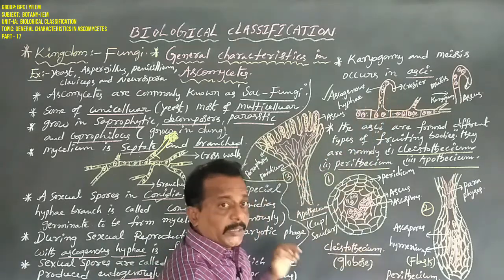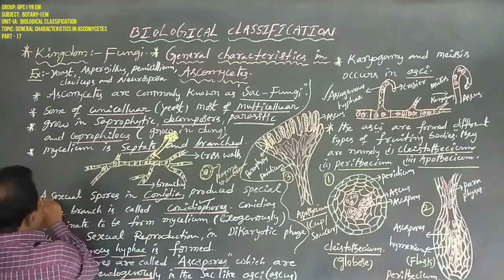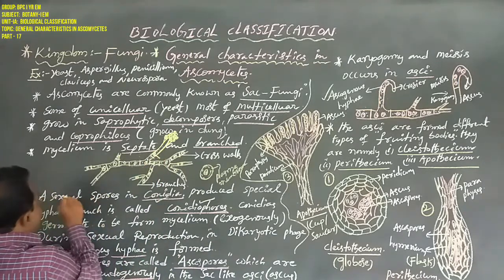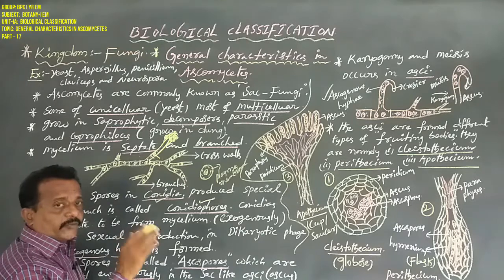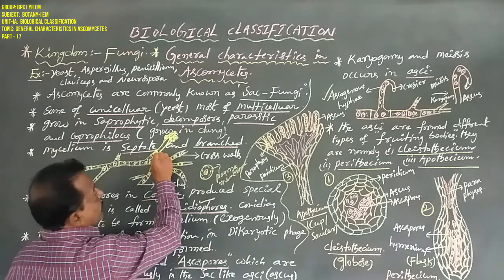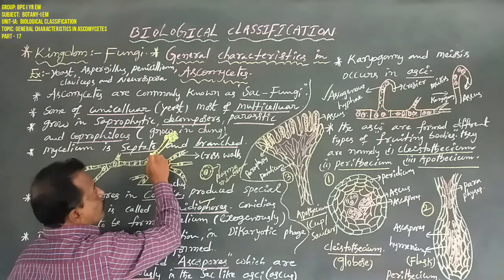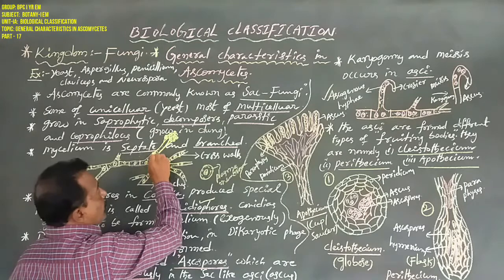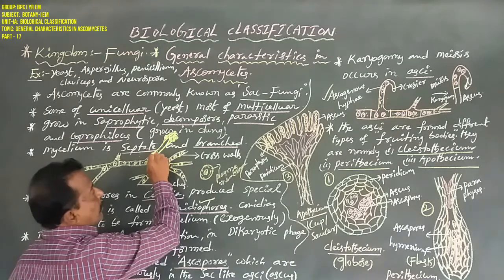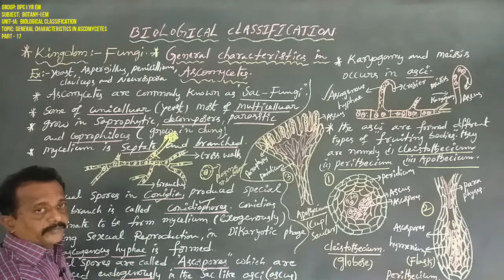This dikaryotic phase of mycelium produces one ascogenous hypha. But asexual reproduction occurs only under favorable conditions. The mycelium forms a special branch hypha, which forms one conidiophore or one sporangiophore. This conidiophore or sporangiophore produces sporangium or conidium.